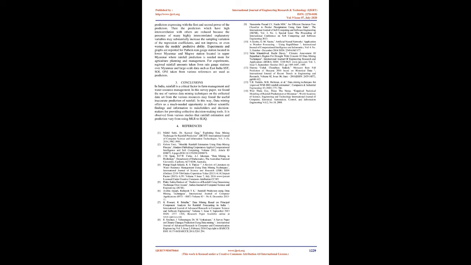The modeling of monthly rainfall prediction over Myanmar is described in detail in 14 by applying the polynomial regression equation. The statistical relationship between rainfall amount and other climatic data is searched with the use of a second-order MPR equation which contains added terms and nonlinear cross-product interaction of n predictors expressing with the first and second power of the predictors.